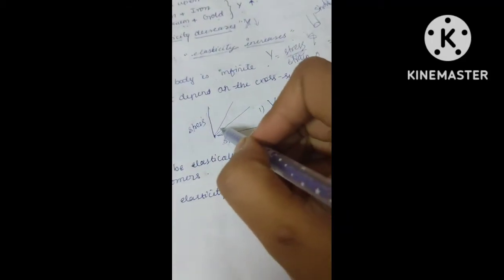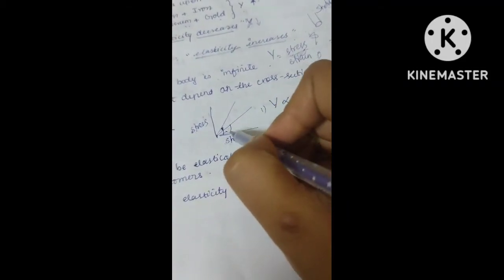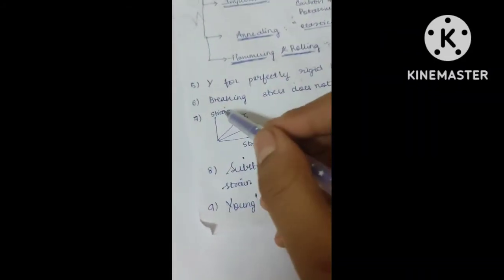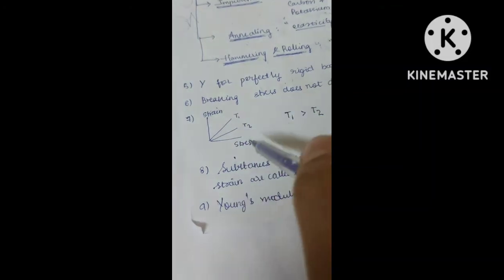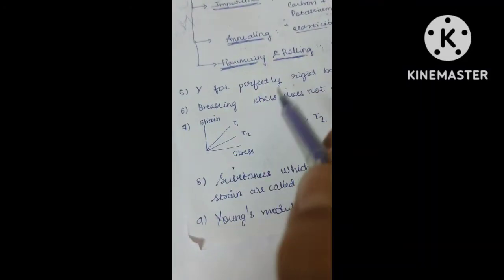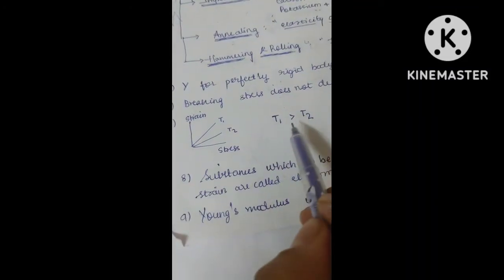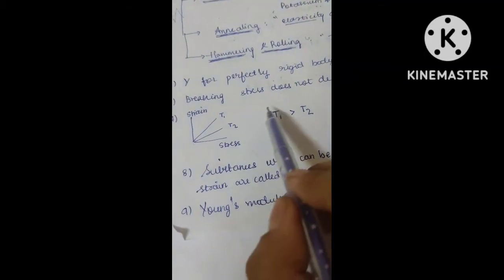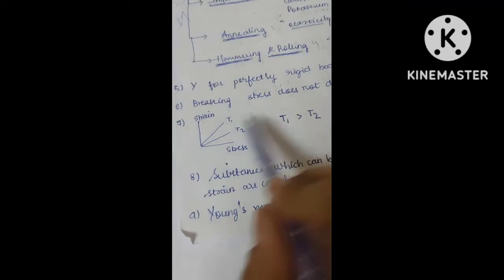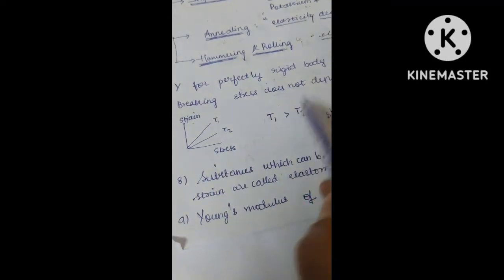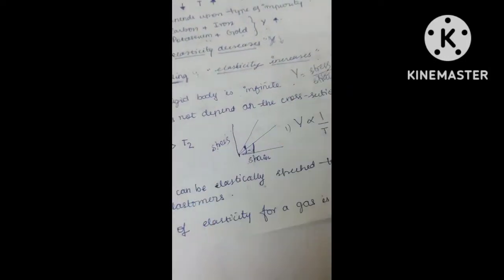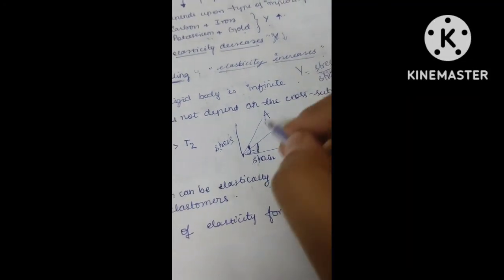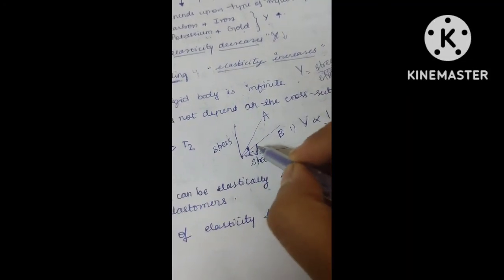So this slope is Young's modulus. Now here I have made the y-axis stress, and I have written a statement that temperature T1 is greater than T2. For this graph, I will give one example: a material A and a material B. From A and B, I can say that the slope of A is greater than B.